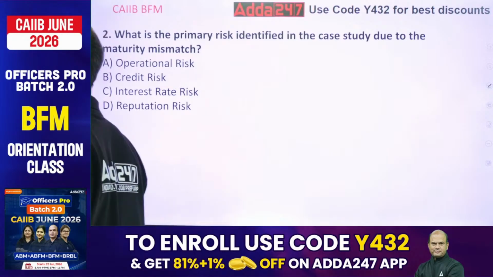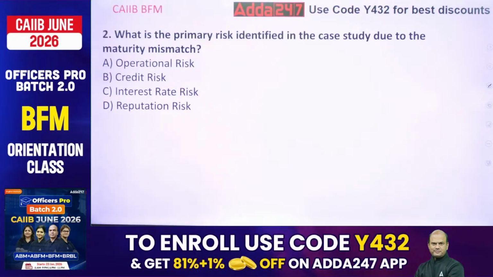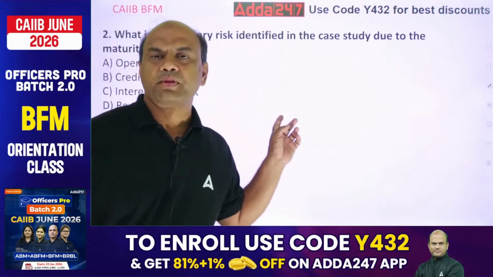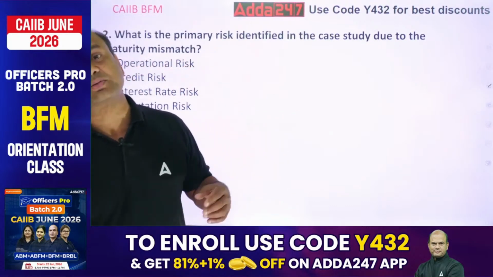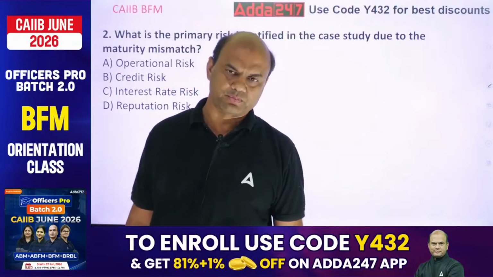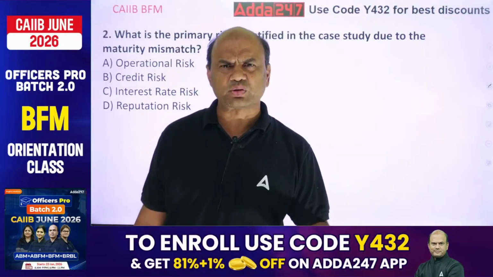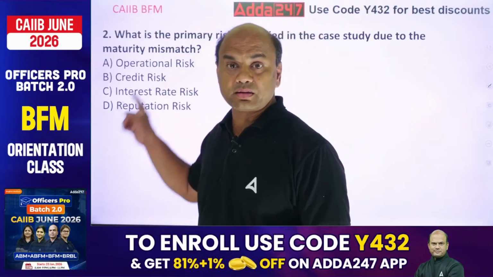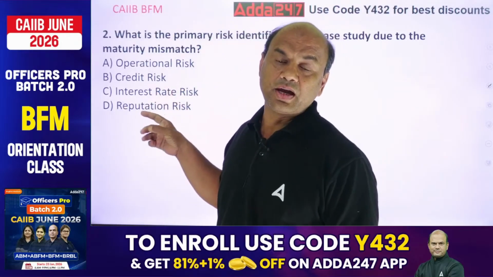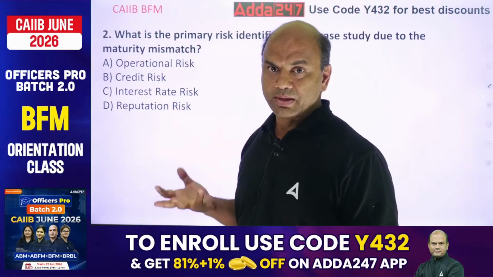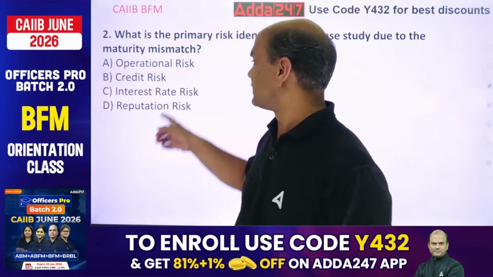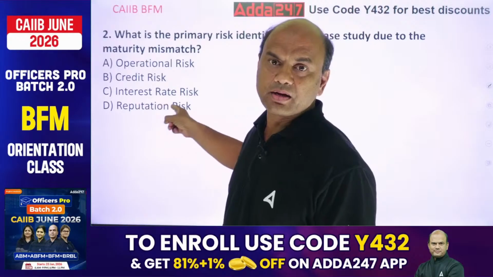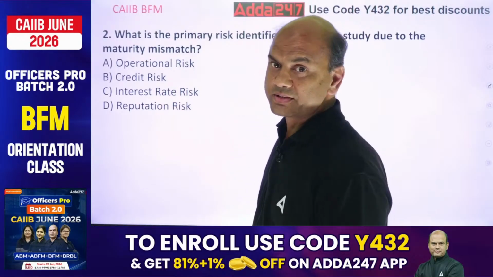Answer is C. Credit risk means what? See, credit risk is different. Credit risk means the other party will not pay you. That's also called counterparty risk, or country risk. But here the problem is interest rates and the mismatch, the asset and liability mismatch. So that will be handled by interest rate risk. Okay, C is the answer.